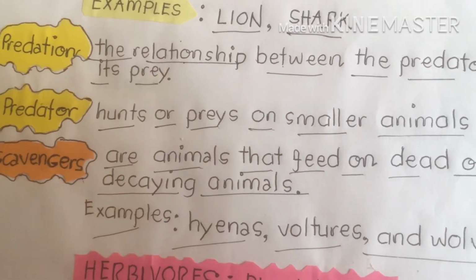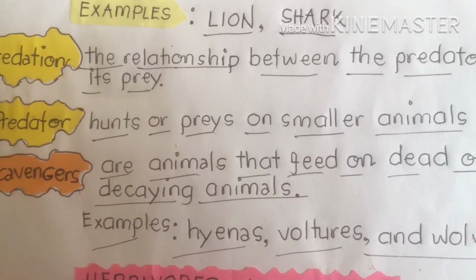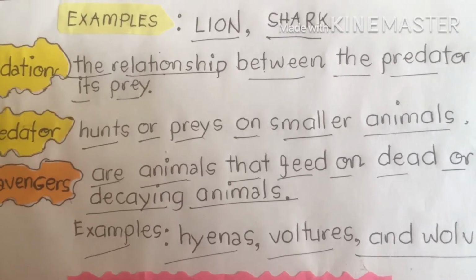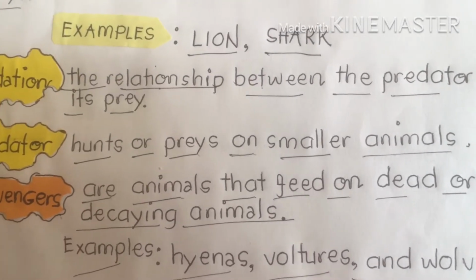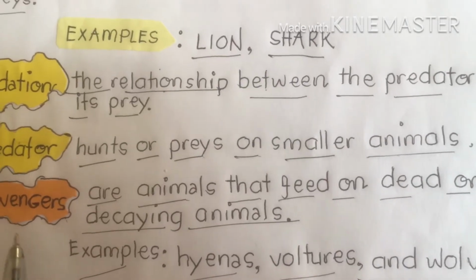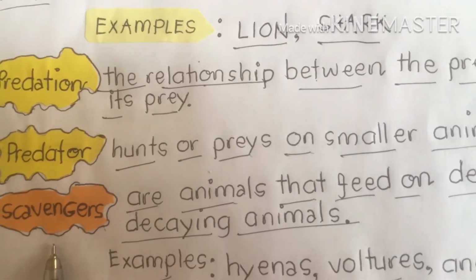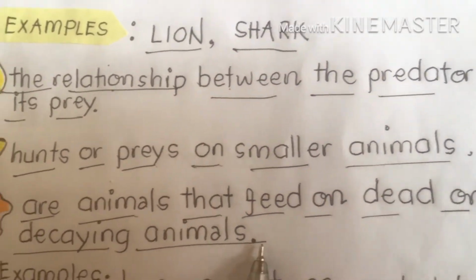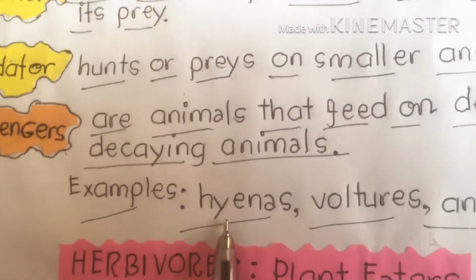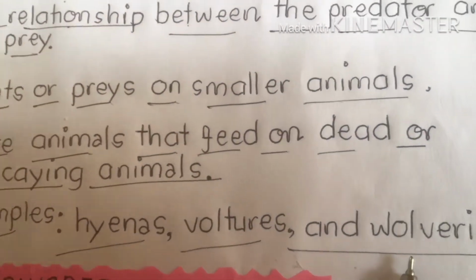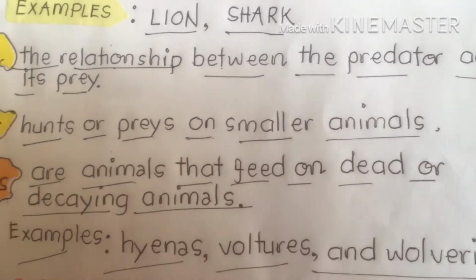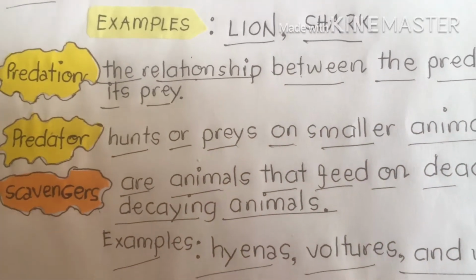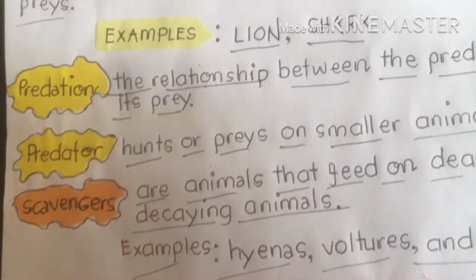There are also other carnivores that do not hunt their prey. Instead, they feed on the body of dead or decaying animals. This is what we call scavengers. Scavengers again are animals that feed on dead or decaying animals. Examples: vultures, hyenas, and wolverines are examples of scavengers, animals that belong to carnivores, or meat eaters.